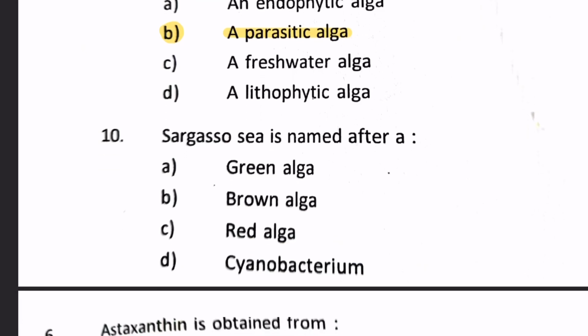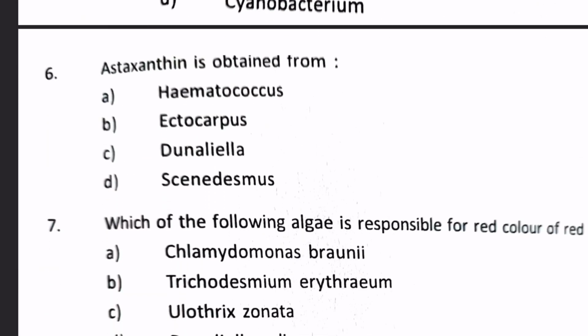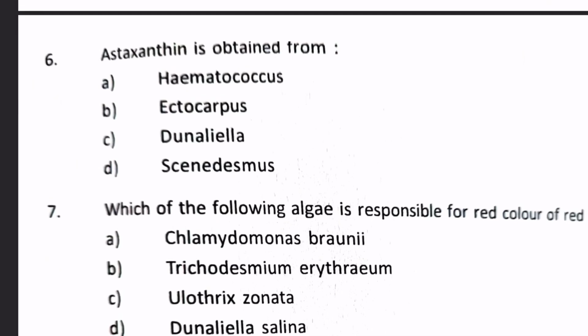Next question. Sargasso Sea is named after Sargassum, which is a brown algae. Next, astaxanthin is obtained from Haematococcus, Ectocarpus, Dunaliella, Scenedesmus. Astaxanthin, the pigment, is obtained from Haematococcus.